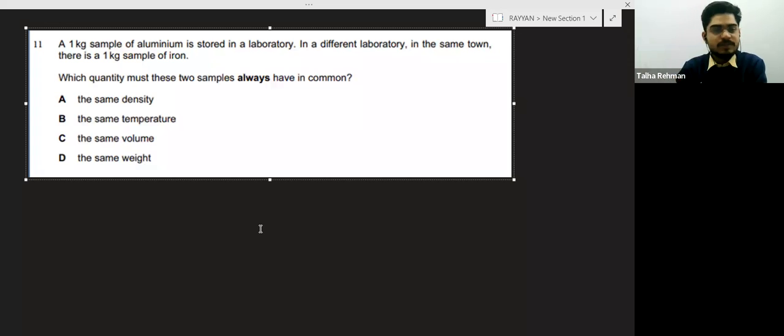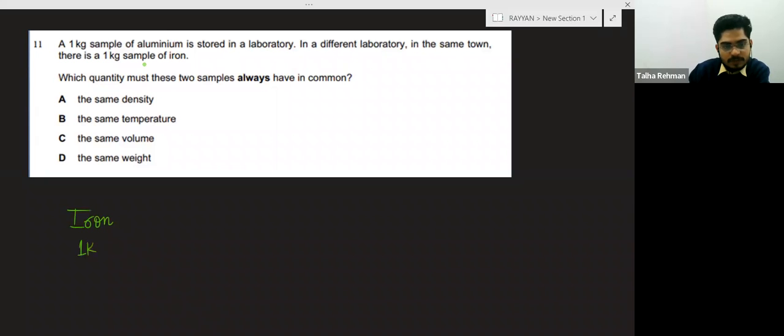The answer is obvious: they have the same weight. Of course the answer is the same, but I want to tell you how the answer is the same. They are saying a 1 kg sample of aluminium is stored in a laboratory, and in a different laboratory in the same town there is a 1 kg sample of iron. So here basically is the 1 kg iron, in some other laboratory, and here is the 1 kg aluminium.